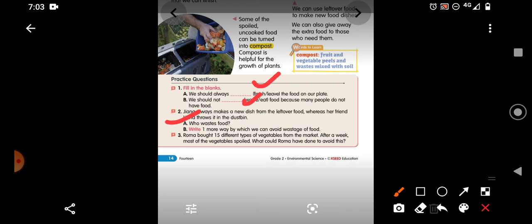Write one more way by which we can avoid wastage of food. So making new dishes, sandwich or some pakoda, something, or stuffing in the roti. Your parents might be doing that. So what else can be done?